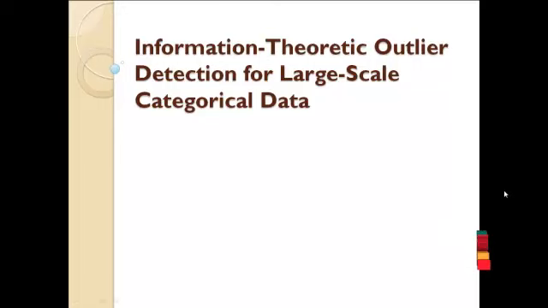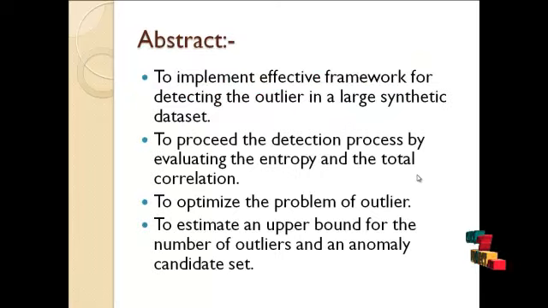Information Theoretical Outlier Detection for Large-Scale Categorical Data. This is the title of our project. Now let's see the abstract. First I'll tell you about the outlier. An outlier is some distinct object that will be far away from the sequence of flow.